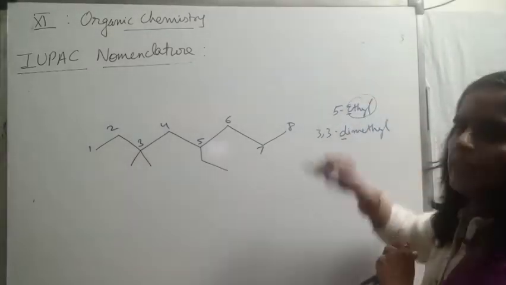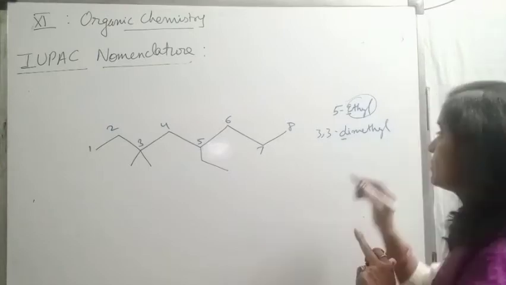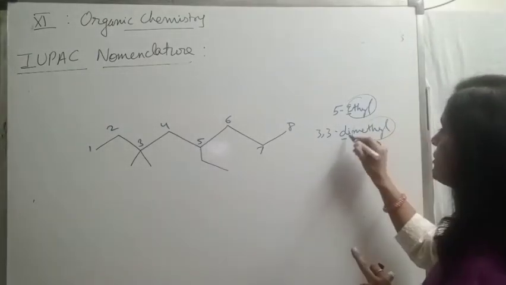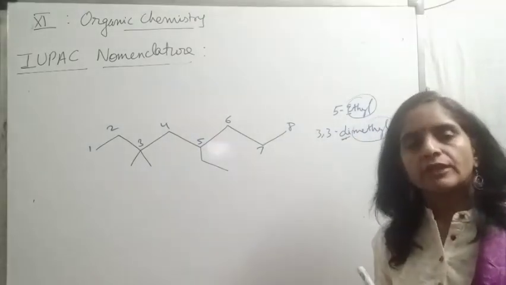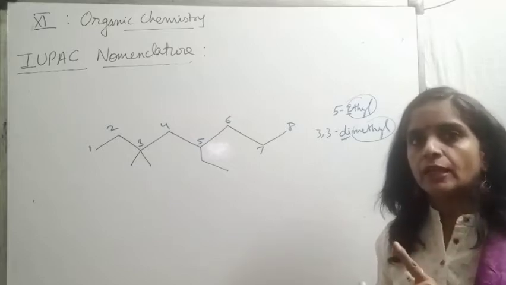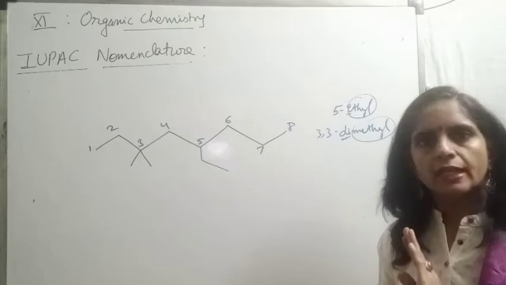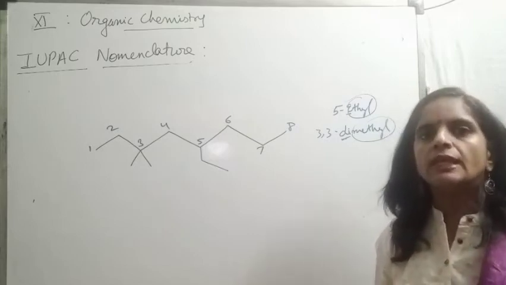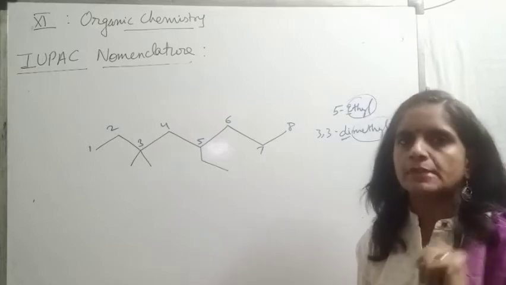Ethyl starts with E. Name of substituent is not dimethyl. Name of substituent is methyl. These prefixes are only indicating their number. How many methyls are present? So when we decide alphabetical order, we will not consider di-, tri- prefixes because they are not the name of the substituent. They are simply indicating the number of substituents.